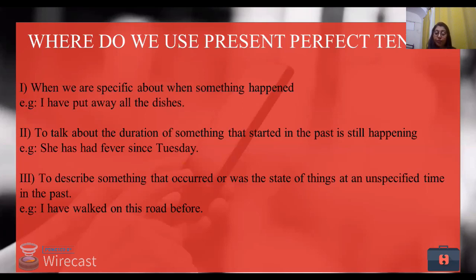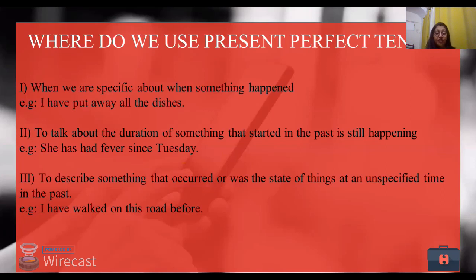To describe something that occurred or was the state of things at an unspecified time in the past: I have walked on this road before. So this is a road that I have taken some time back also. So I'm not new to this road. These are a few instances out of some that are coming for you in the later stages of the same webinar. These are a few places wherein we use present perfect tense.